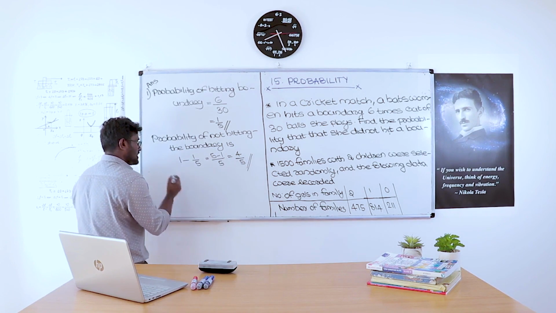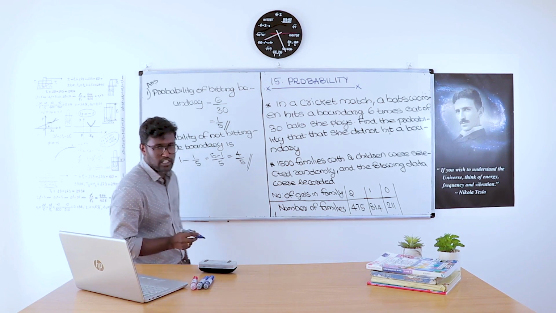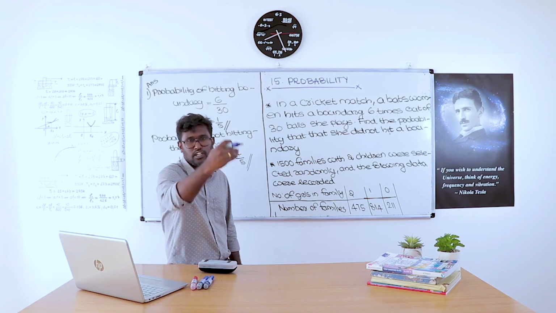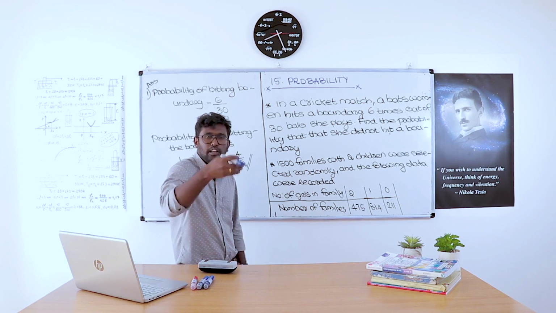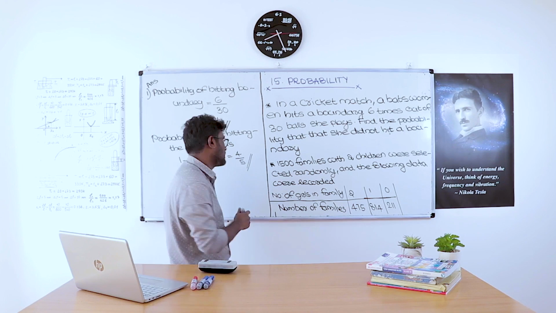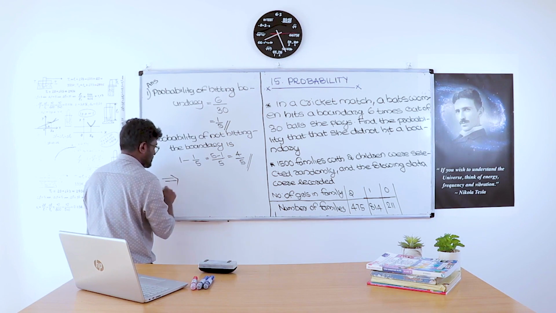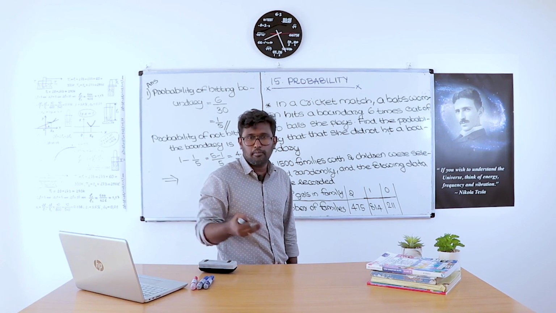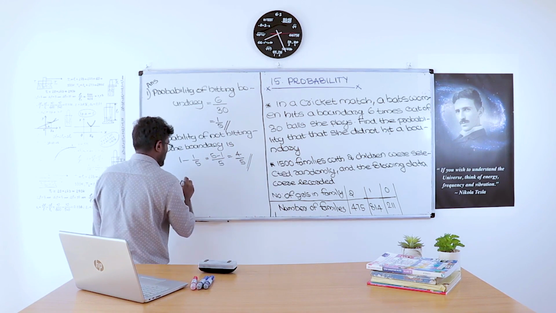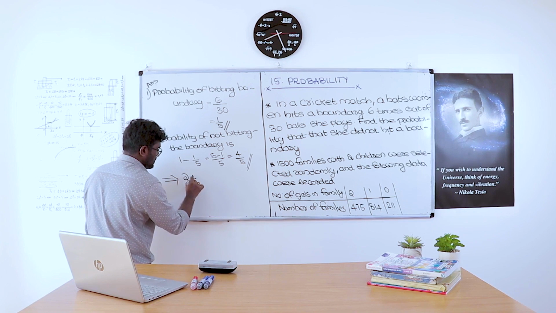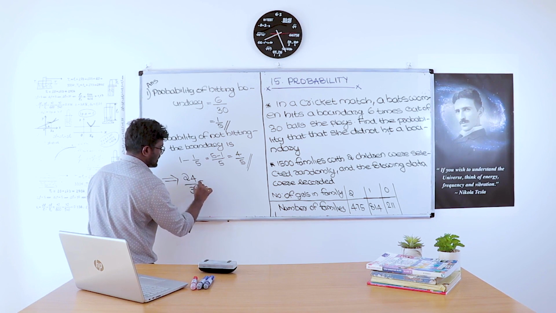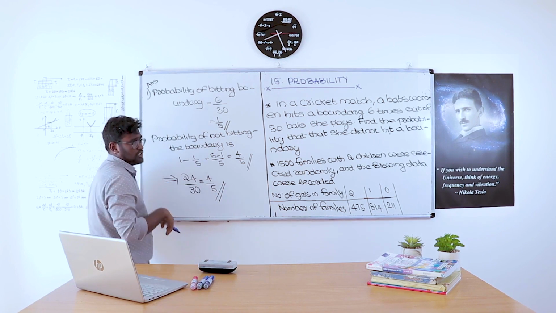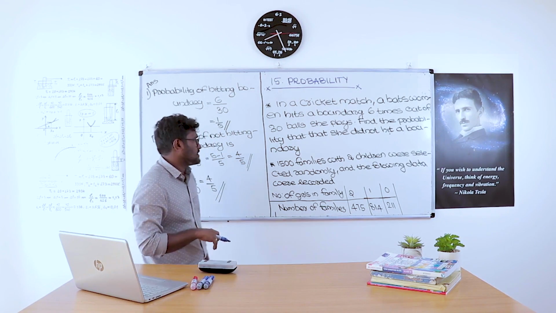Otherwise, we can use another method to find the probability of not hitting the boundary. She played 30 deliveries. Out of the 30 deliveries, she hit 6 boundaries. That means in the remaining 24 deliveries, she did not hit any boundary. So the probability of not hitting the boundary is 24 by 30, that is 4 by 5. By these two methods, you can find the answer.